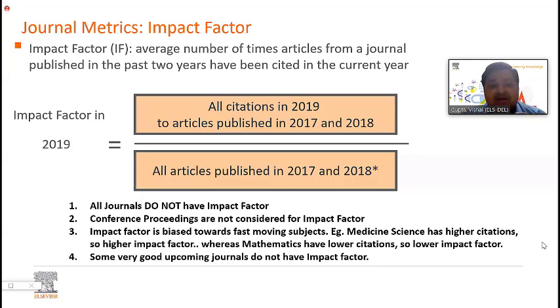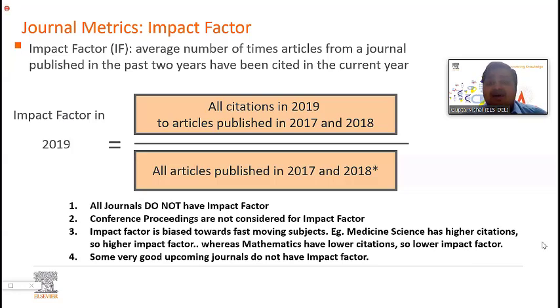In the denominator, I will take all articles published in the last 2 years, that is 17 and 18. In the numerator, I will take all the citations received by that journal for those articles in the current year. That will give me the impact factor of any journal. However, the calculation is not exactly like it looks on your screen.